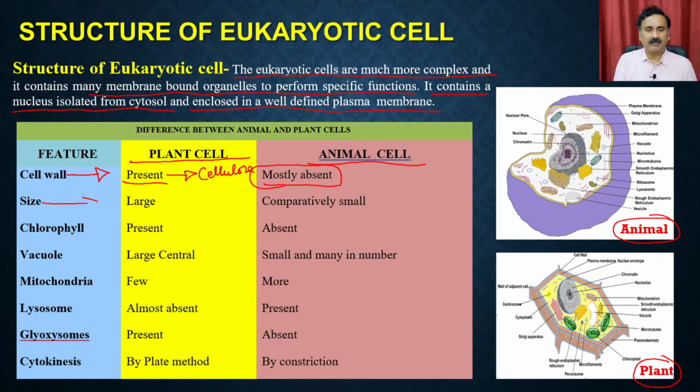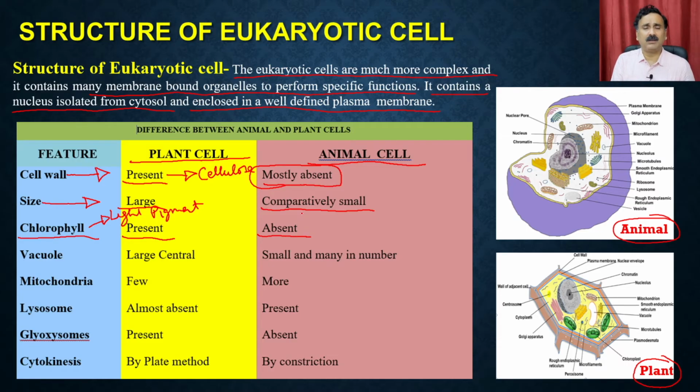Then the size: the plant cells are very large compared to the animal cell, and the animal cells are comparatively small. Then the chlorophyll. Chlorophyll is the light pigment present in the plant, and it is completely absent in the animal cell.